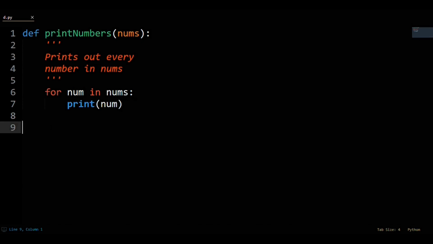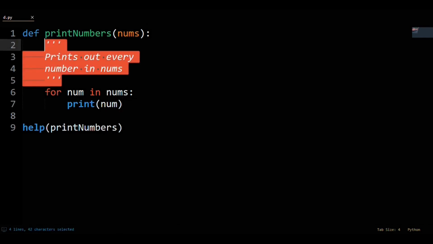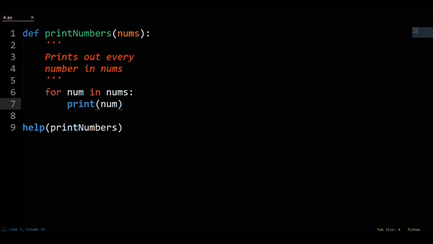If you call the help function and pass in this function, the output will be the function header itself, so the name of the function and the fact that it takes in an argument called nums. In addition to that, help will also output anything you write in this multi-line comment right at the start of the function. That's why it's called a docstring. It's a string that helps you document your code.